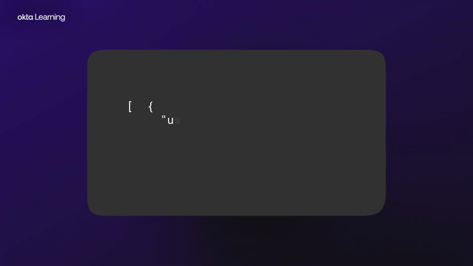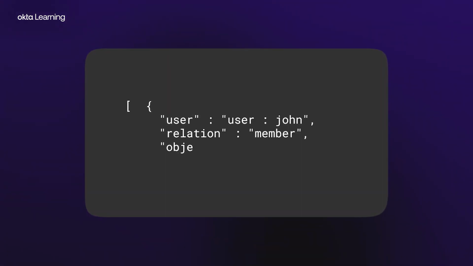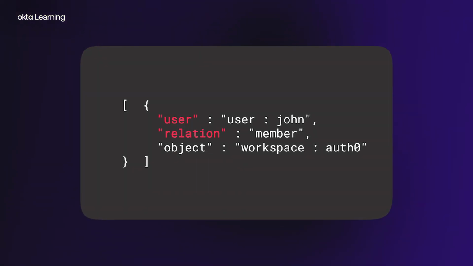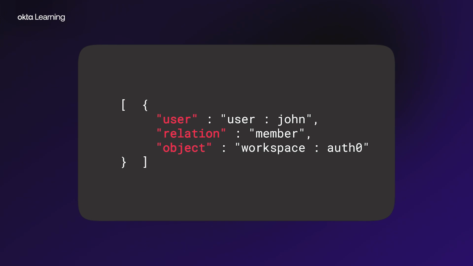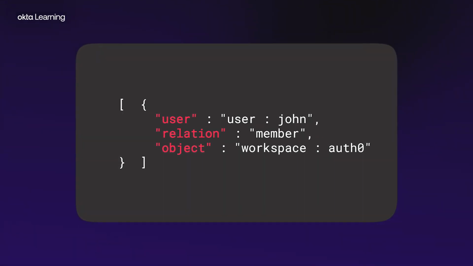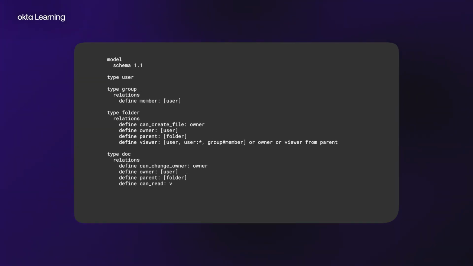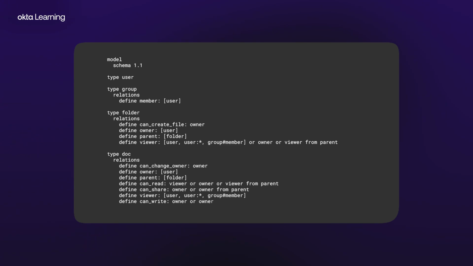The next decision point is the state of the system, which is represented by a series of relationship tuples. Each tuple contains a user, a relation, and an object. You create and delete these tuples as objects are shared across your services. For example, the following tuple is created when a new user is added to a group. Note that each object in the tuple consists of a type and an object ID. The relations in the tuple must first be defined in the authorization model. The Auth0 FGA service answers an authorization check by determining whether a relationship exists between an object and a user.